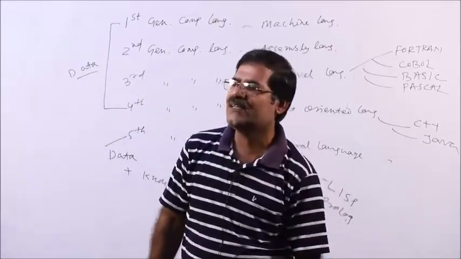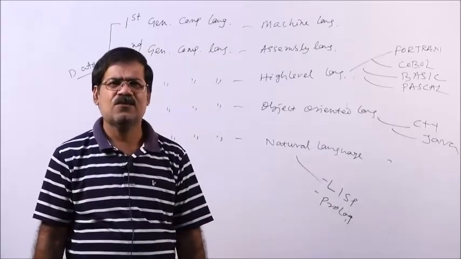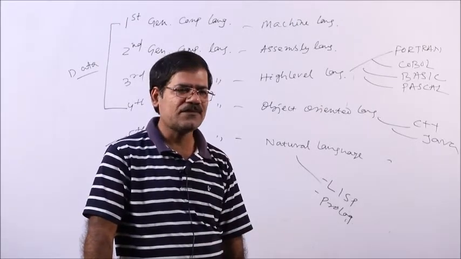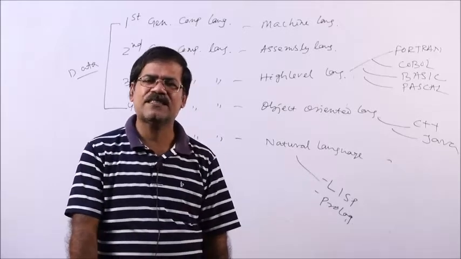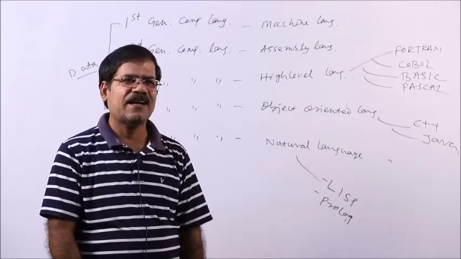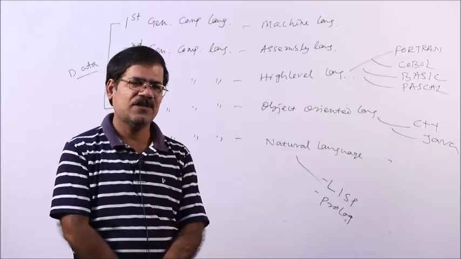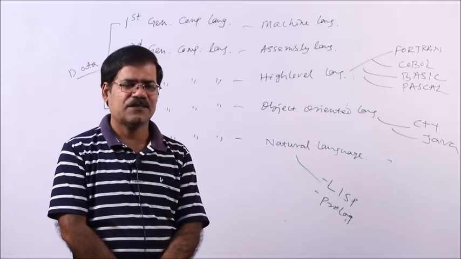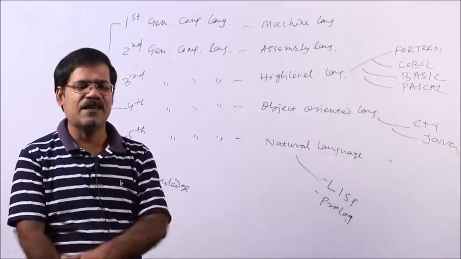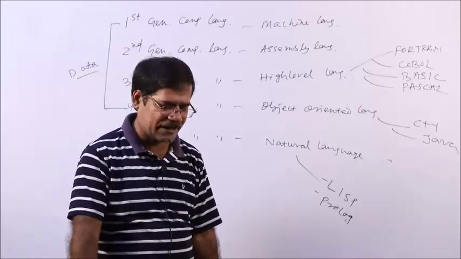What is knowledge actually? Suppose a particular student or maybe a doctor. What is the data of a doctor? Suppose I want to store the data of a particular doctor: doctor number or registration number, doctor name, doctor address, specialization, salary, and which department he or she belongs to. These are the data of a particular doctor. These data we can store in a database by using Oracle, Sybase, MySQL, different databases available in the market.